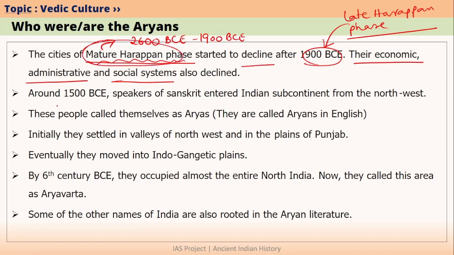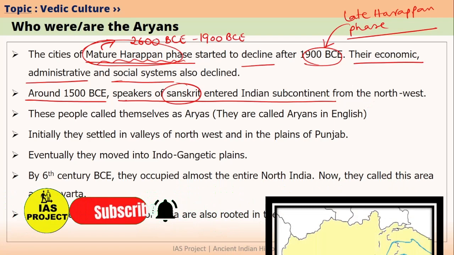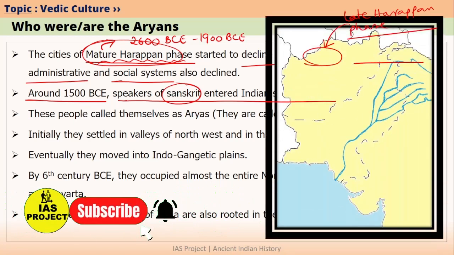So at the time of late Harappan phase, around 1500 BCE, a new development has happened in the Indian subcontinent. That was nothing but new people have come into the Indian subcontinent, and these people were speaking Sanskrit language. And where did these people come from? They basically came from the northwestern part of subcontinent. So let's see how they came into the Indian subcontinent on the map.